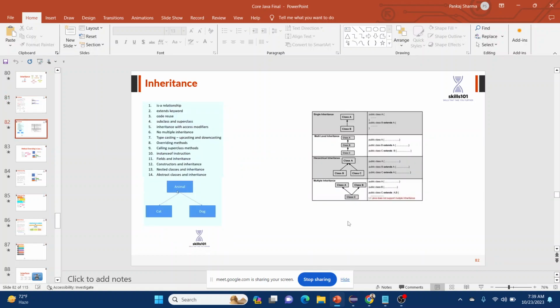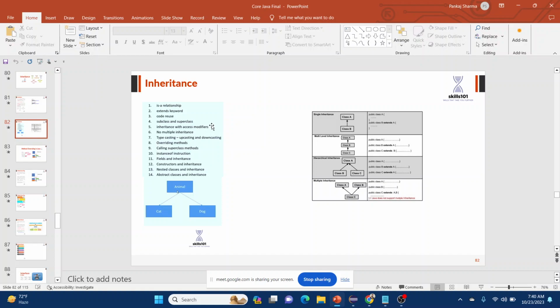There are a few benefits of inheritance. That's why we use it in languages. First, inheritance is a relationship between parent and child through the extends keyword. It helps us reuse the code that the parent class has. And parent and child are also known as superclass and subclass. In inheritance you can use the public, private, and protected access modifiers. Sixth, Java never uses multiple inheritance. We will explain why they don't use multiple inheritance.